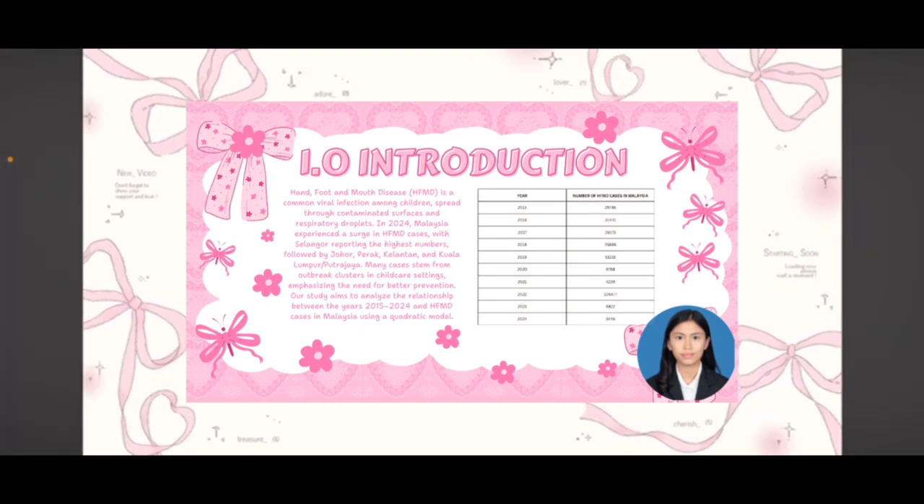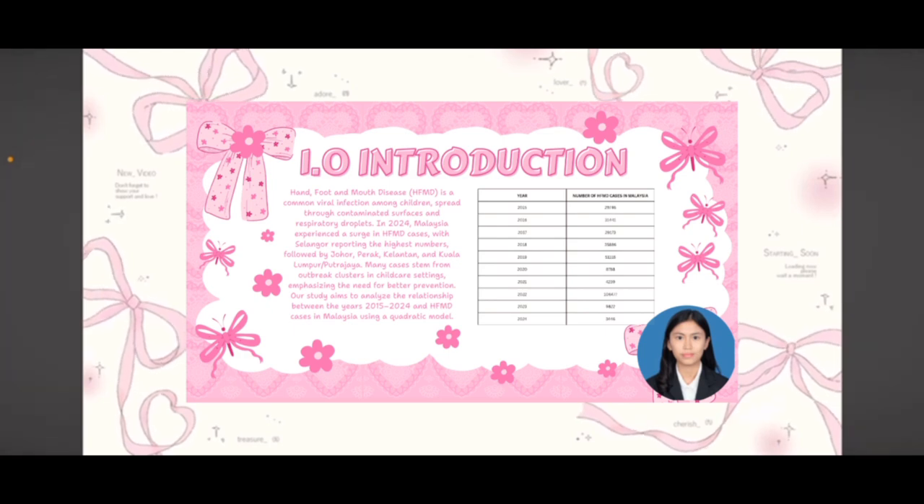However, as restrictions eased in 2022, HFMD cases skyrocketed to 106,477, marking the highest number recorded within the decade. Following this surge, cases gradually declined in 2023 to 9,822 and further dropped to 3,446 in 2024, indicating effective control measures and public awareness.